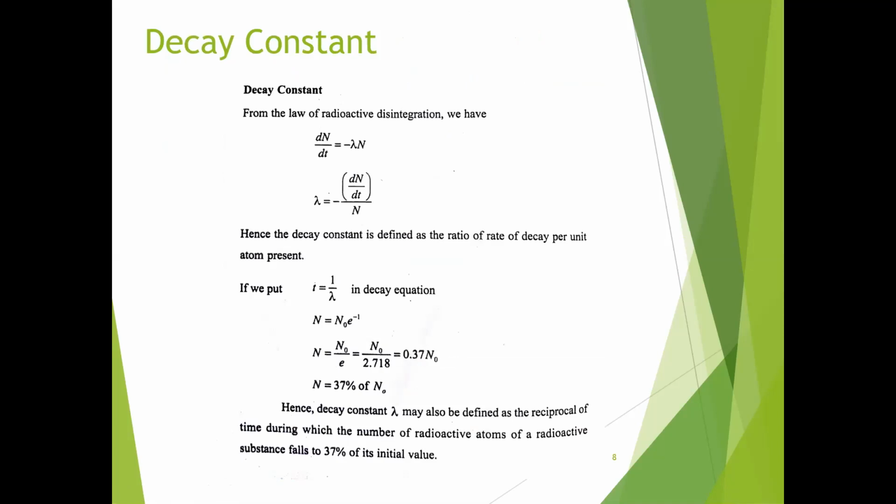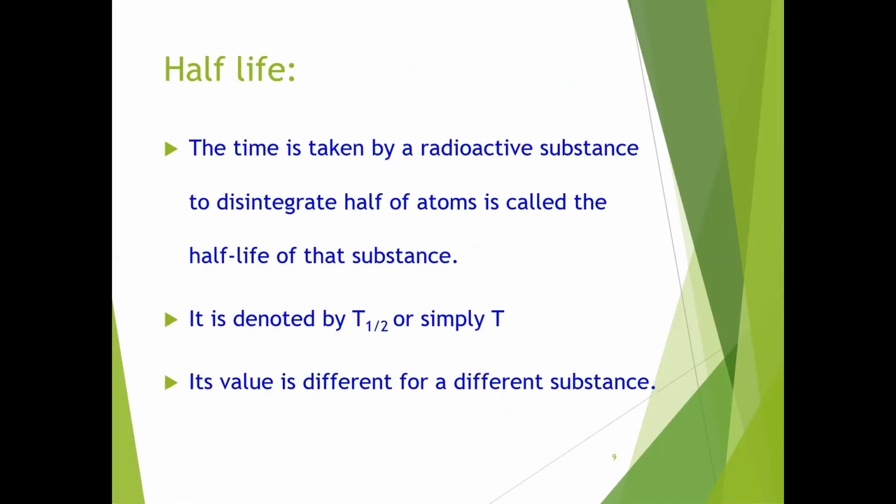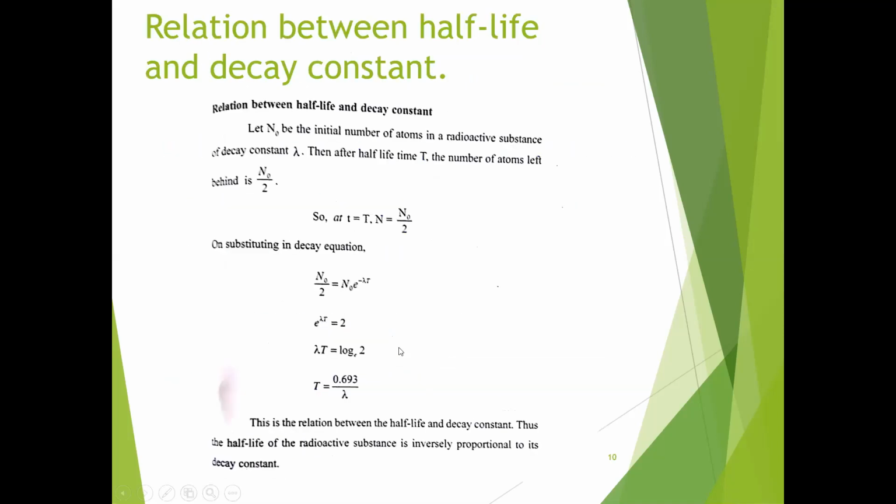So n0 by 2 is equal to n0 e to the power of minus lambda t, so e to the power of lambda t is equal to 2. Here lambda t is equal to log 2, and t is equal to 0.693 by lambda. This is the relation between the half-life and decay constant.